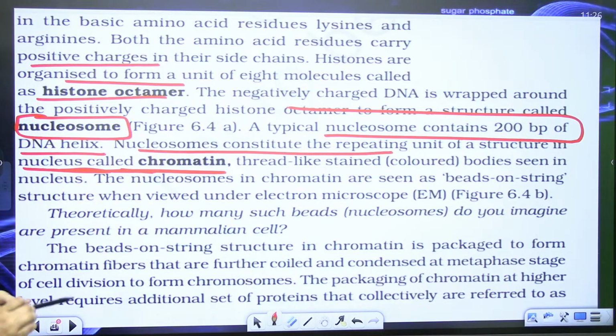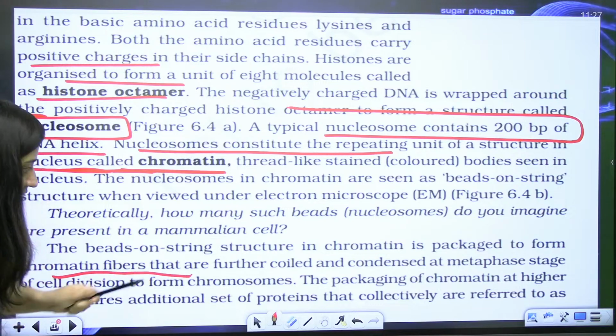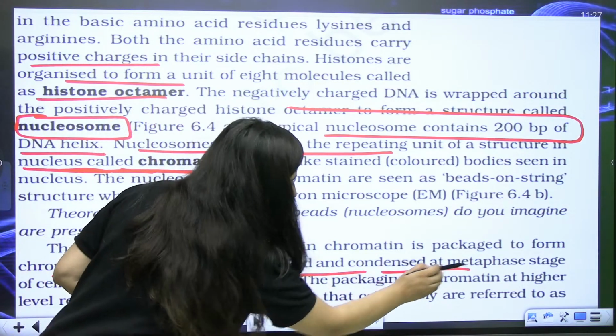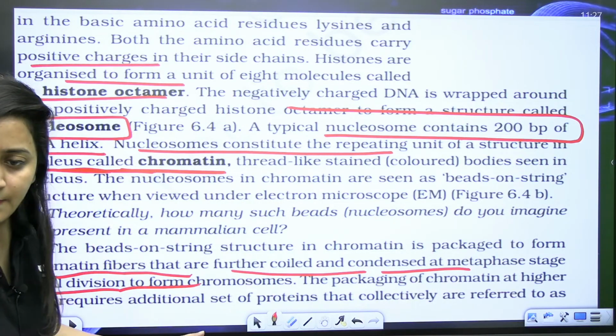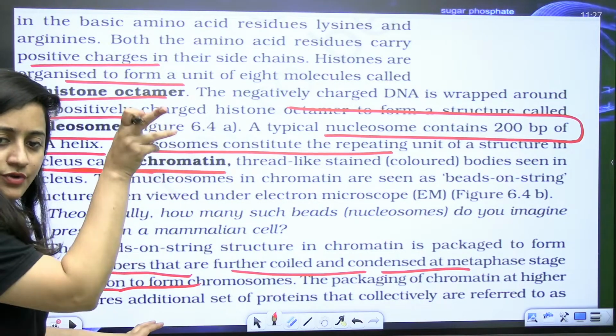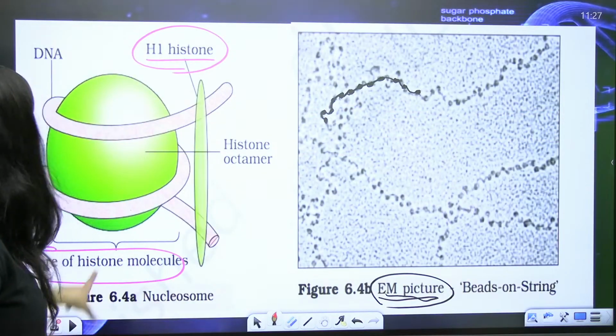This is the chromatin, which is thread-like. It looks like beads on string. So the beads on string structure in chromatin is packed to form further chromatin fibers that will further coil and condense at metaphase stage of cell division. So you know this portion, right? You can use that image. You can just note down the dimensions as well. So this image is important.